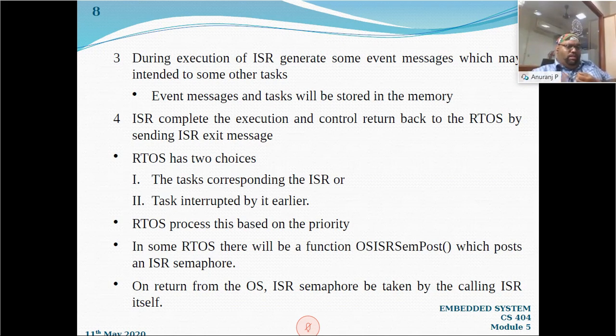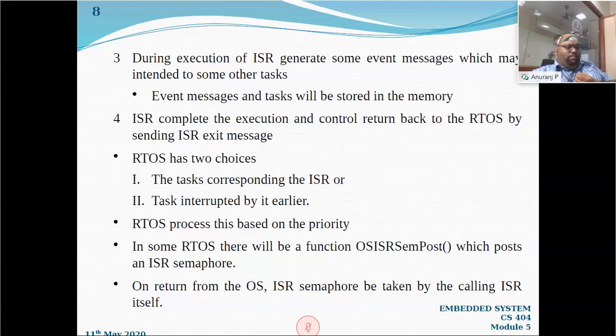That is obviously possible: if a particular interrupt happens and we are processing the service request, some other events may happen in that ISR, and the message or the task to be executed in accordance with that event should also be stored, as it needs to be executed after this, right? So that message will be stored in the memory.